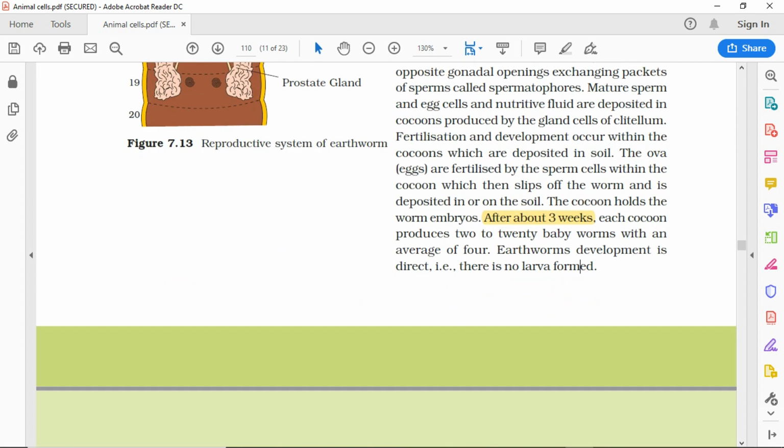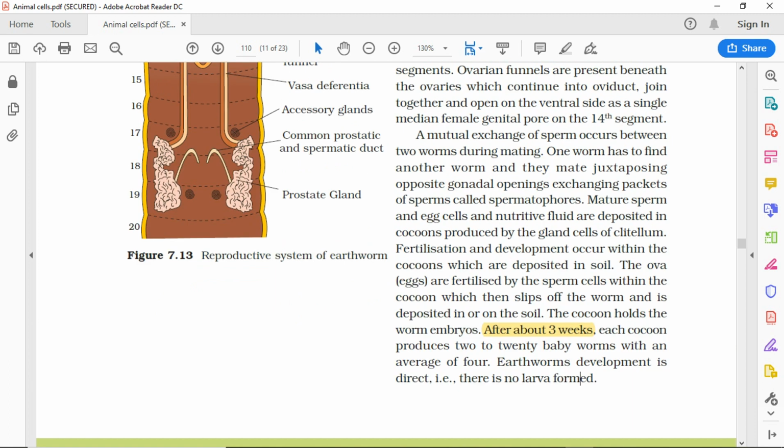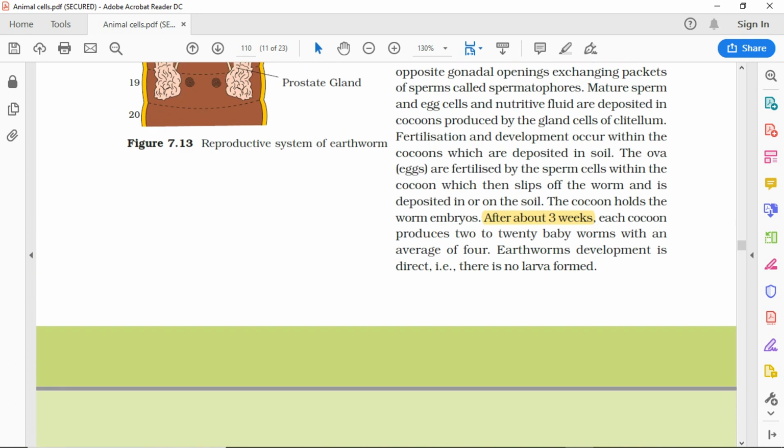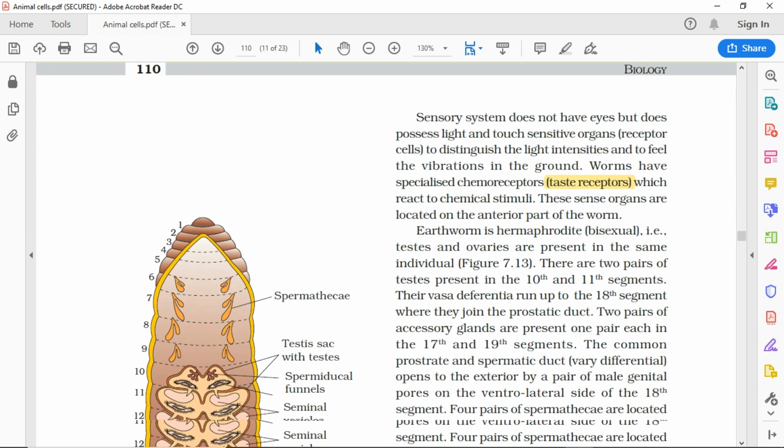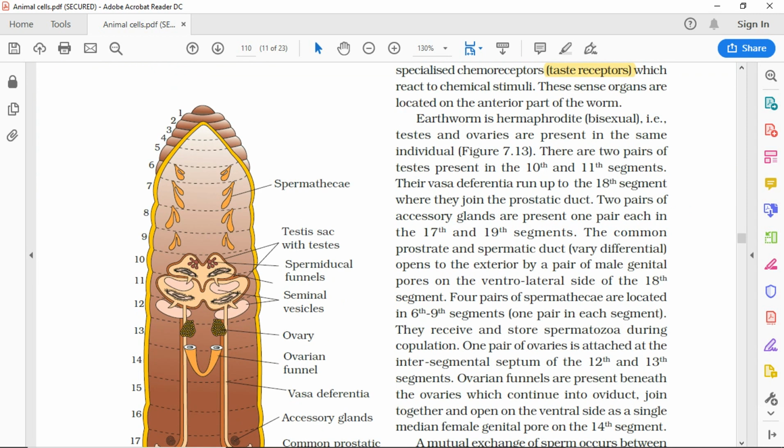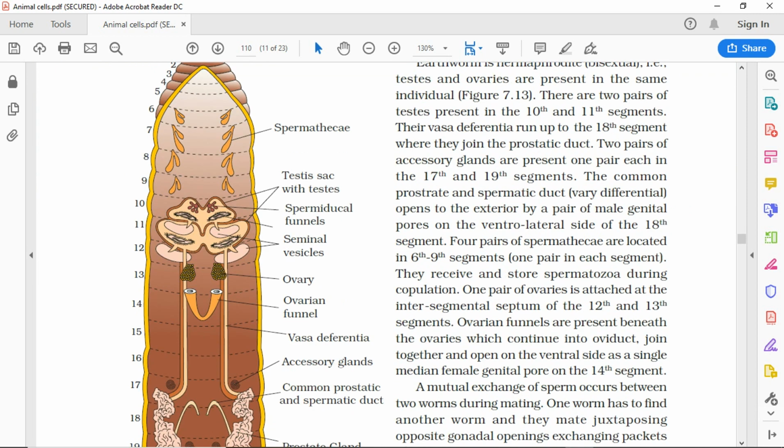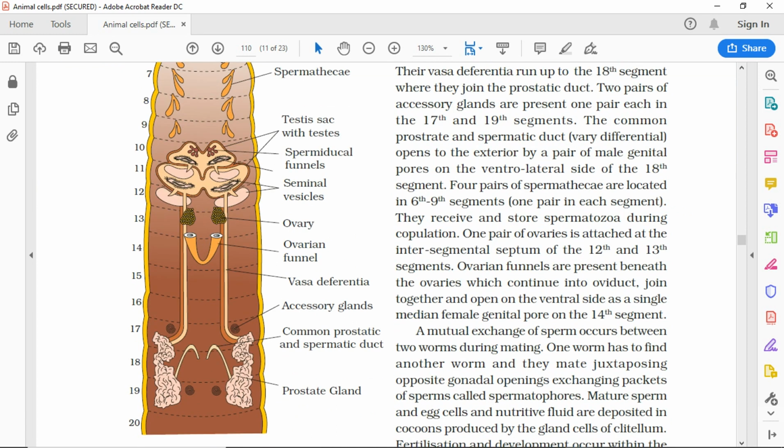Spermathecae. Testis sac with testes. Spermatheca funnels. Seminal vesicles. Ovary. Ovarian funnel. Vasa deferentia. Accessory glands. Common prostatic and spermatic duct. Prostate gland.